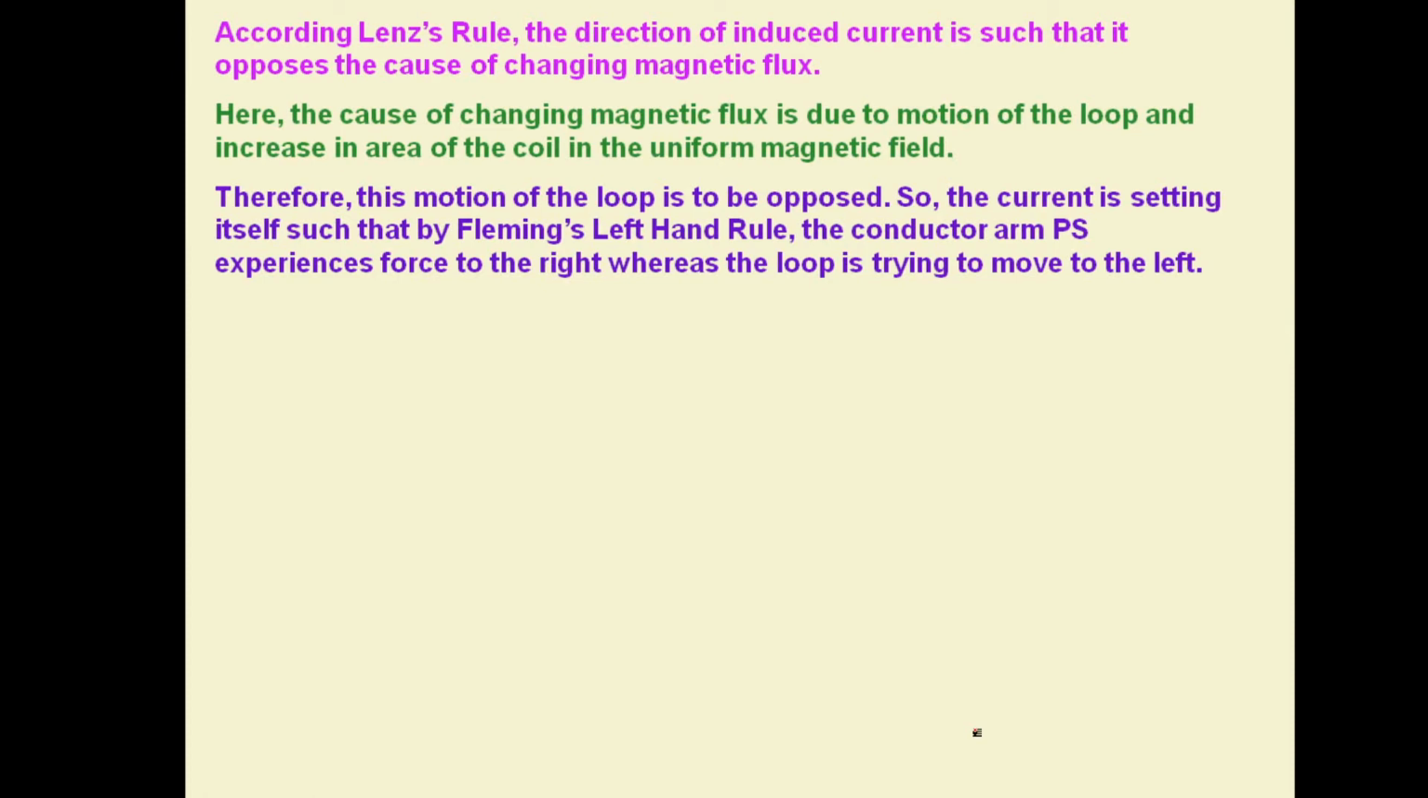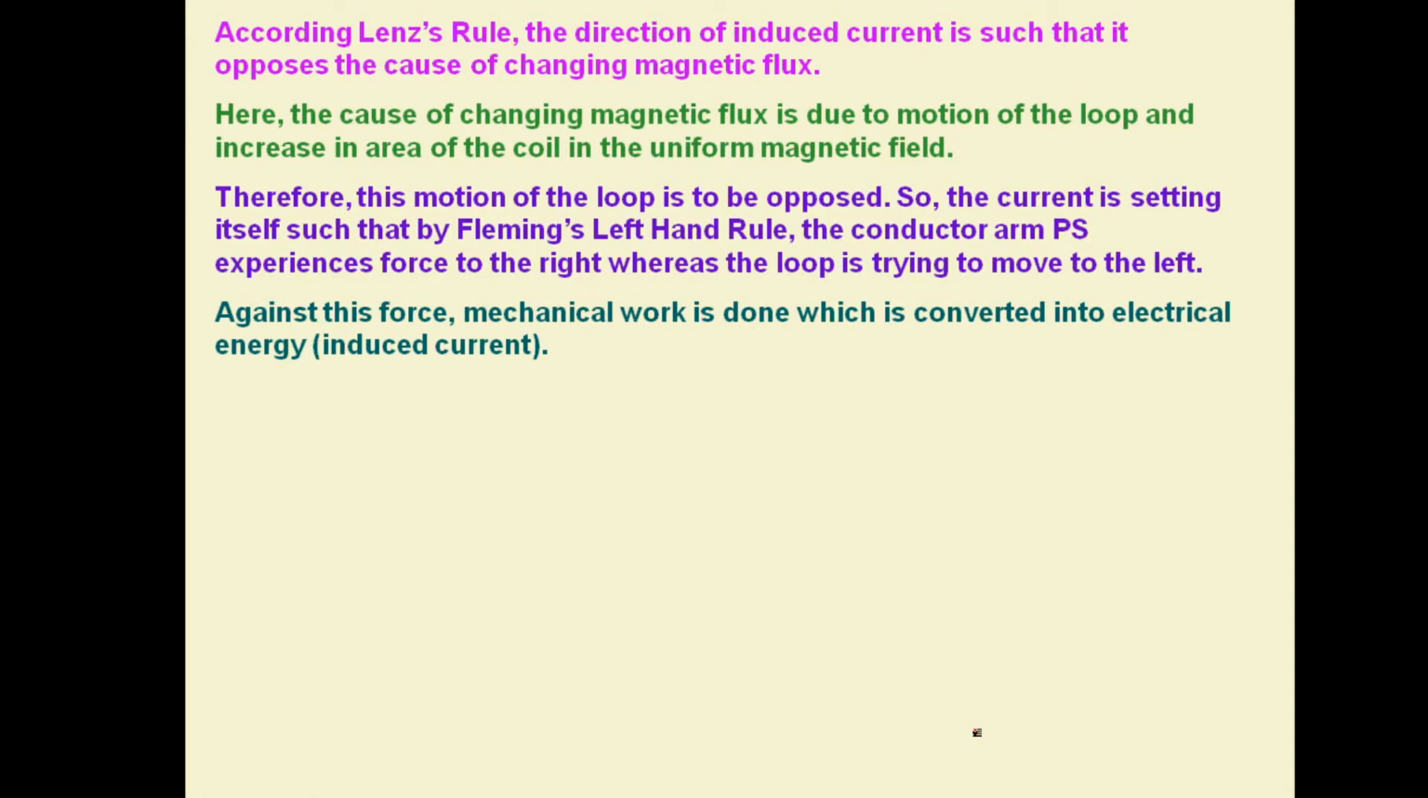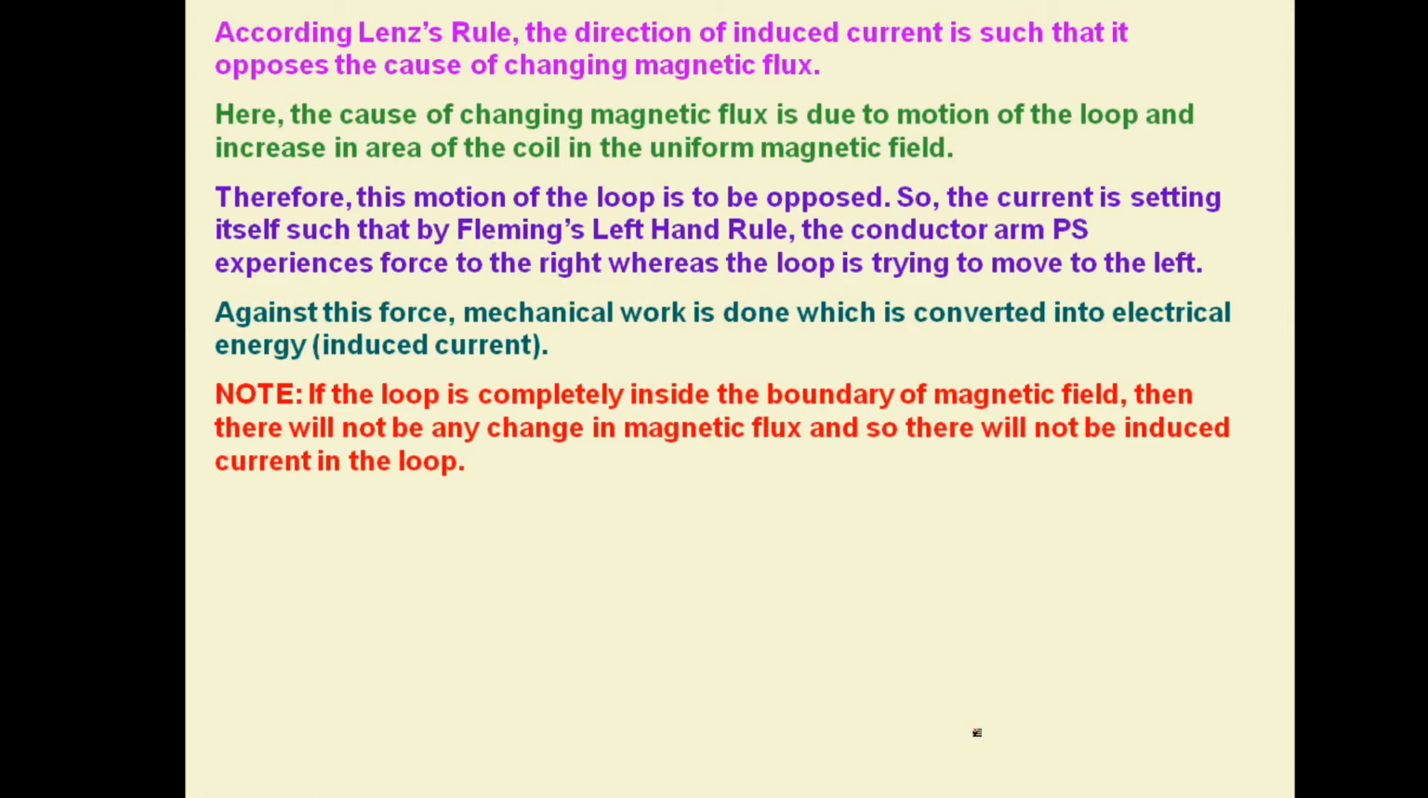If you go backward, you can observe that the magnetic force acting on the side PS will be towards the right side by applying Fleming's left hand rule, and this is opposite to the motion of the loop, which means the current produced is opposing the motion of the loop. The work done against this force, the mechanical work for the motion of the loop, is converted into electric energy. Hence the law of conservation of energy holds. If the loop is completely inside the boundary, this is another important point.